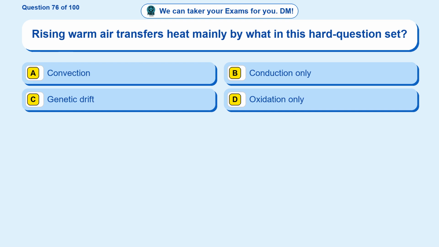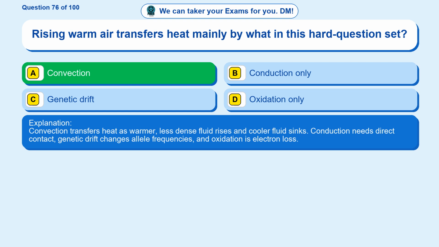Question 76. Rising warm air transfers heat mainly by what in this hard question set? Option A, convection. Option B, conduction only. Option C, genetic drift. Option D, oxidation only. The correct answer is option A. Convection. Convection transfers heat as warmer, less dense fluid rises and cooler fluid sinks. Conduction needs direct contact, genetic drift changes allele frequencies, and oxidation is electron loss.